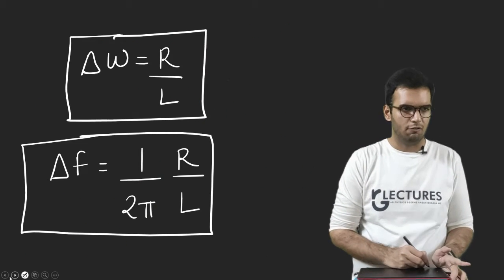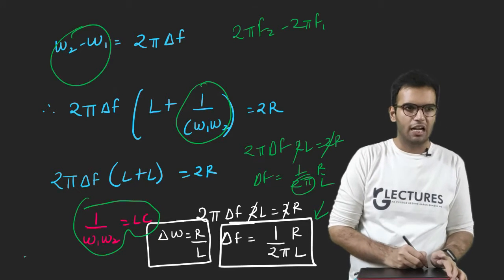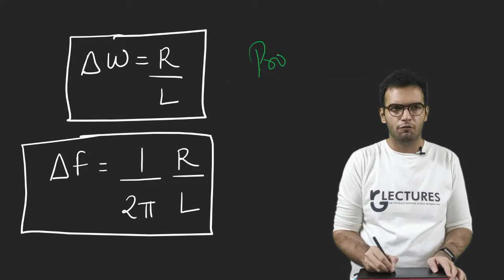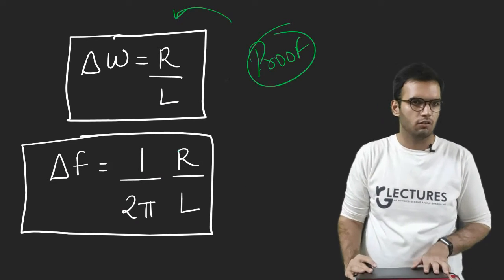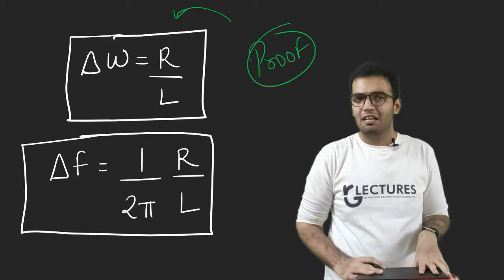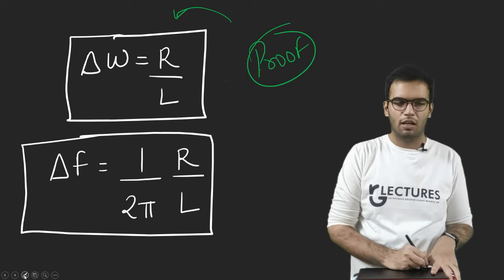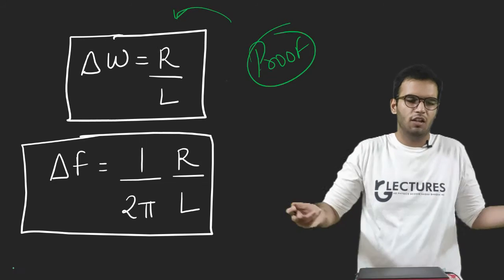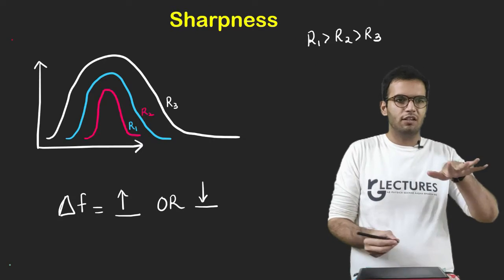So this is the derivation, 1 upon 2 pi R by L, or if I multiply this again I will get delta omega. So this is the proof of the expression delta omega is R by L, or delta f is equal to this. If this was a part of a derivation in your university exam, it is important. Just note these steps. I hope you understood the mathematics. There is no physics to explain, that is why I am just slowly explaining the mathematics.